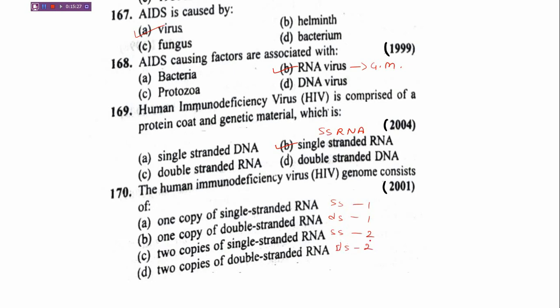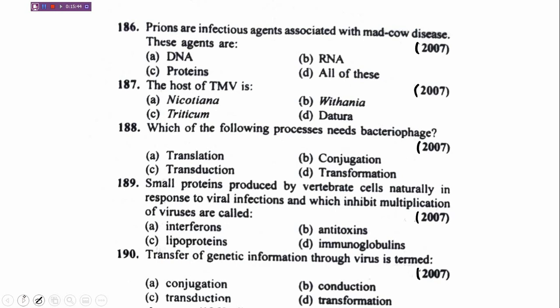So what do you think? Actually, according to me, the correct answer is two copies of single stranded RNA. See, they are very direct questions. That's why I'm not explaining this. Wherever it is required, I'll definitely explain the reason behind it.